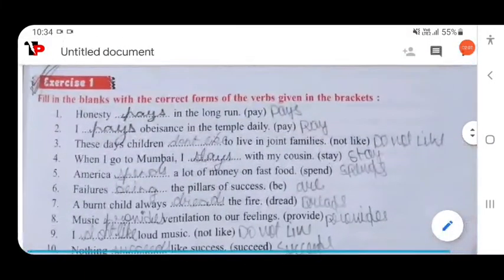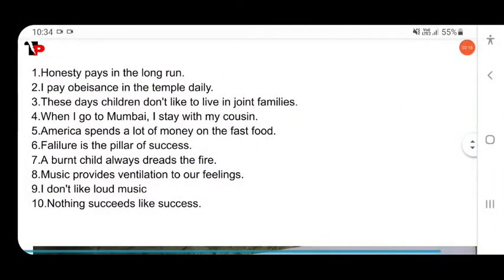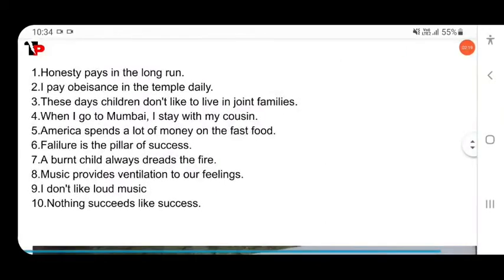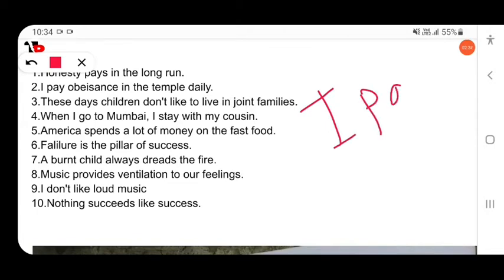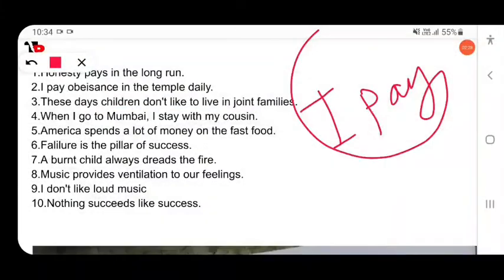Then next, I dash obeisance in the temple daily. So, I pay, not pays. I pay. Here it is first person singular, so no s or es will be added to the verb. I pay, not pays. We add s or es only to the third person singular.